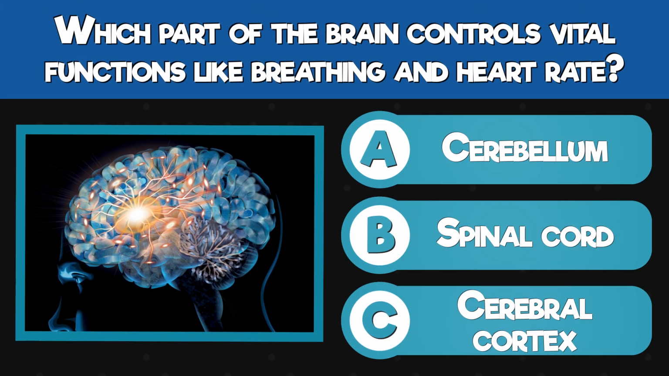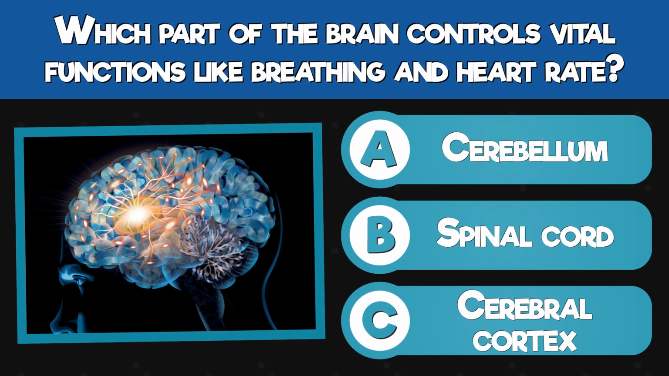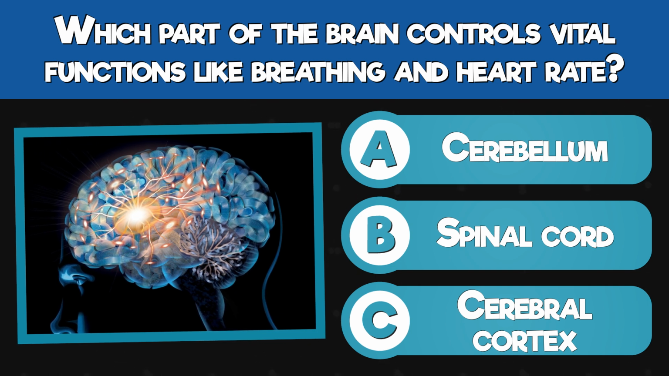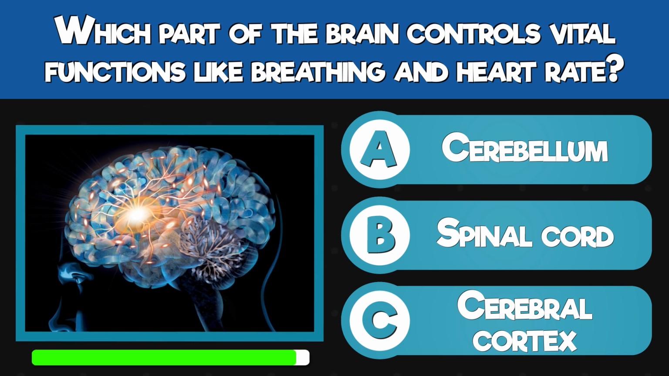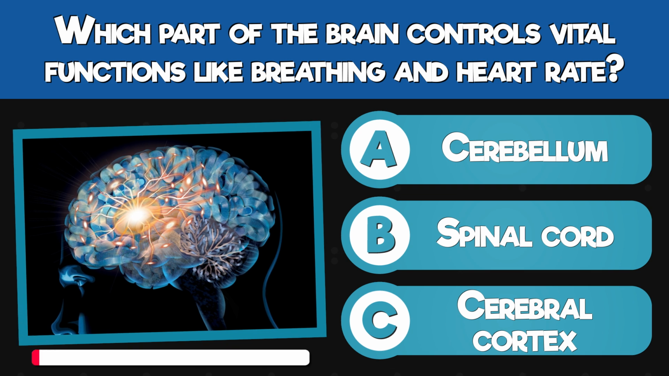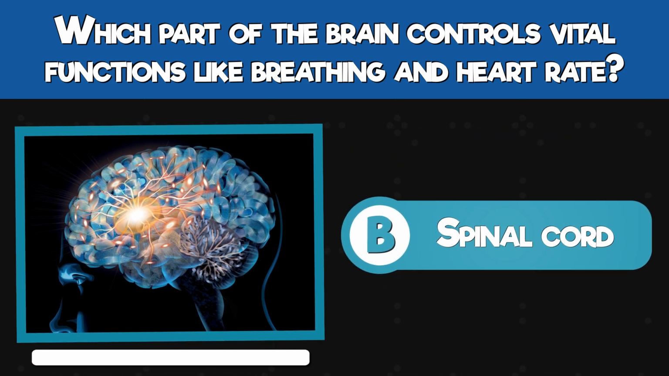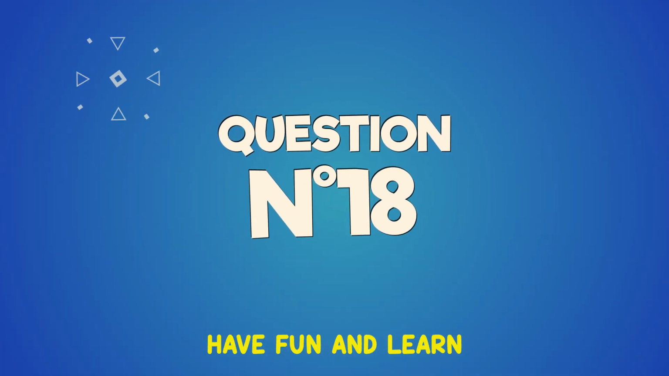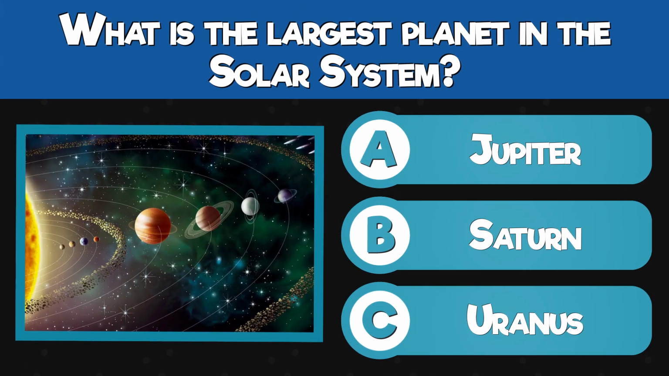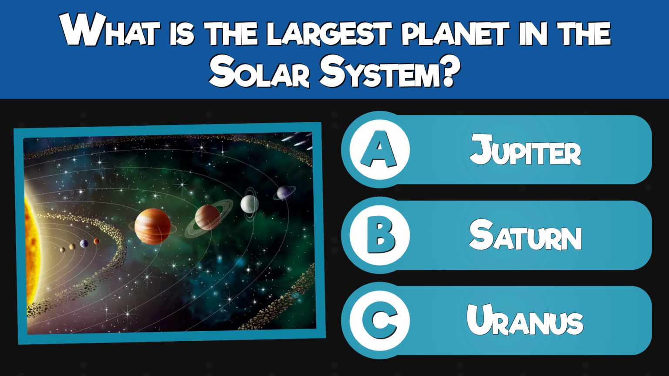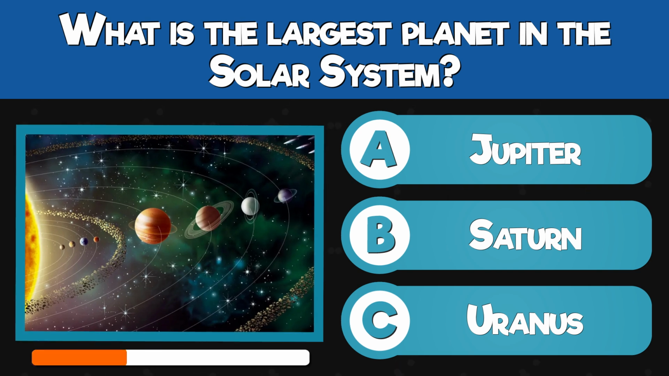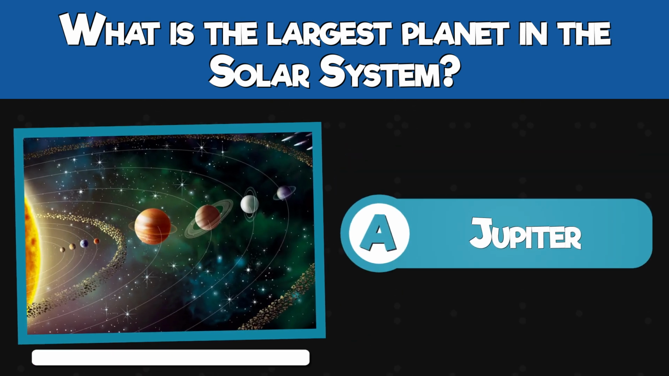Which part of the brain controls vital functions like breathing and heart rate? Cerebellum, spinal cord, or cerebral cortex? Spinal cord. What is the largest planet in the solar system? Jupiter, Saturn, or Uranus? Jupiter.